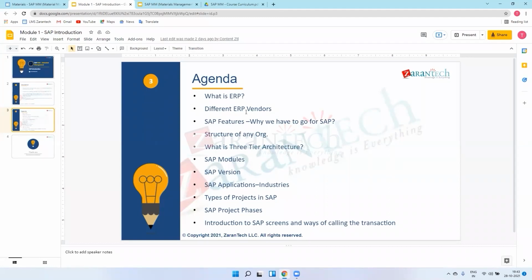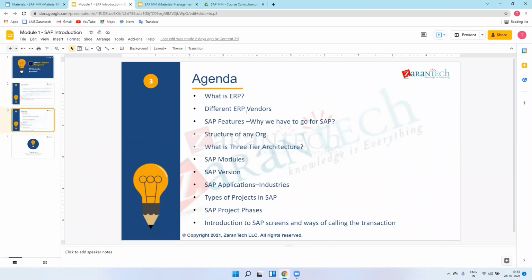What is that Dynamics you are saying? Yeah, the Microsoft Dynamics product. There are some document numbers and document types which we will see in SAP. At that time you will get to understand about the SAP document types and what documents Microsoft offers. We will get to know about that.